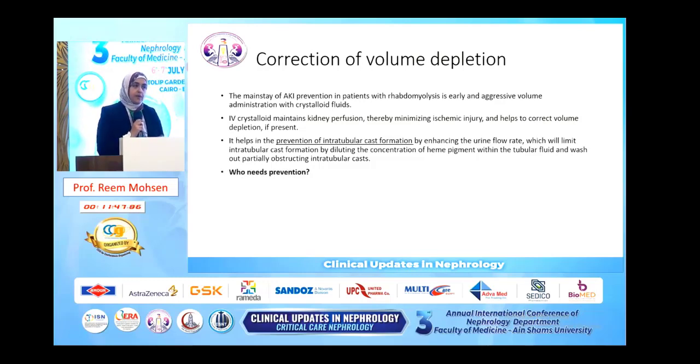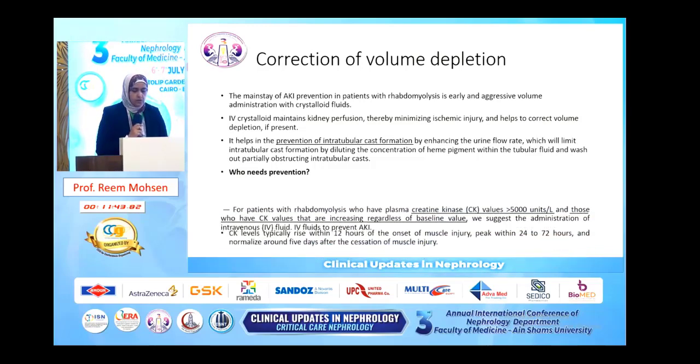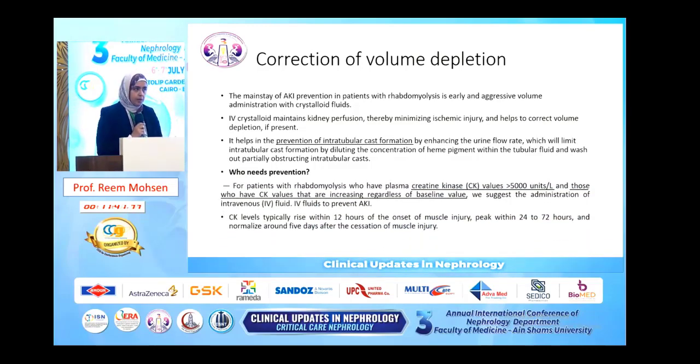Who needs prevention? Do we prevent all patients? Of course we do, but who needs the aggressive prevention? Patients with rhabdomyolysis whose CK is above 5,000 units per liter, or who have an increasing level throughout the follow-up. But pay attention that the CK level typically rises within 12 hours, reaches its peak within 1 to 3 days, and then normalizes around 5 days after the cessation of muscle injury.